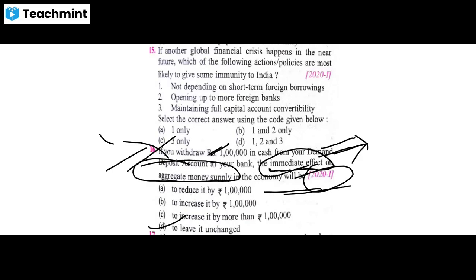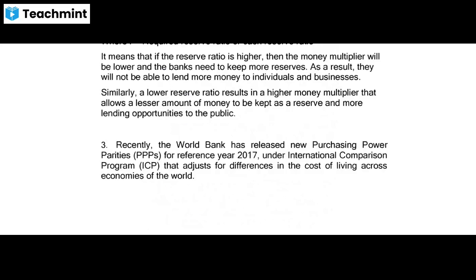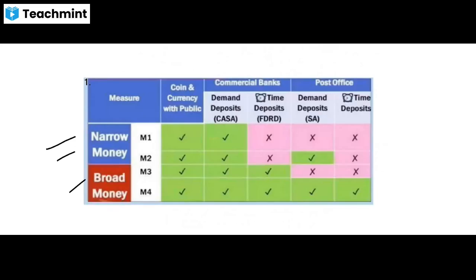But if you see the technical details, the fact about narrow money and broad money, suppose we are transferring some money or withdrawing some money, so the money will be transferred from current account, saving account, that is from demand deposits in commercial banks, to coin and currency with the public. Okay, suppose in the hands of the public, 10 rupees are there, and in the commercial bank 5 rupees. So the total money supply in this situation will be 15.